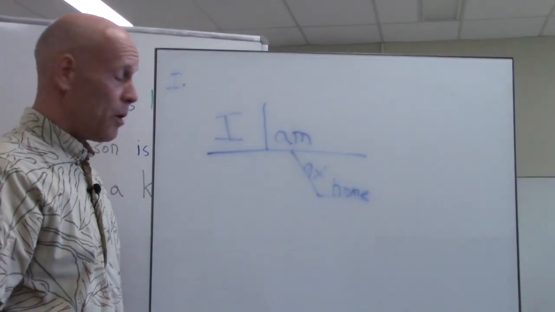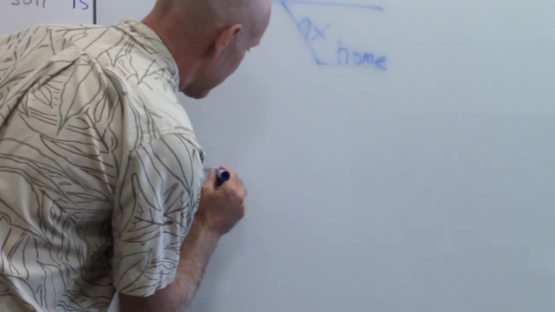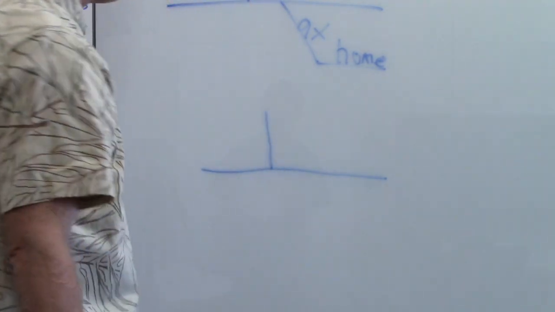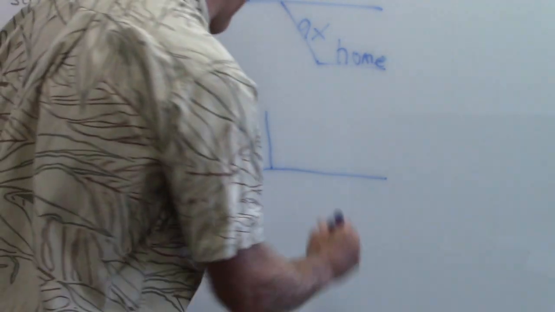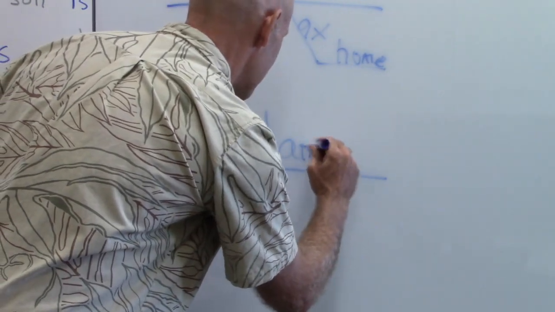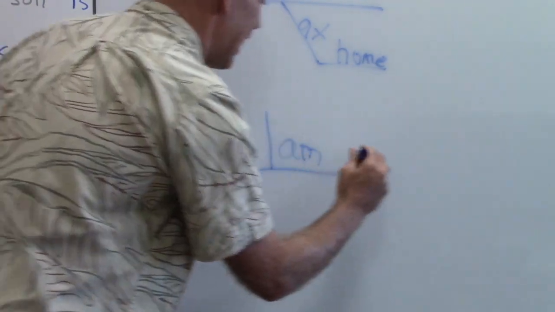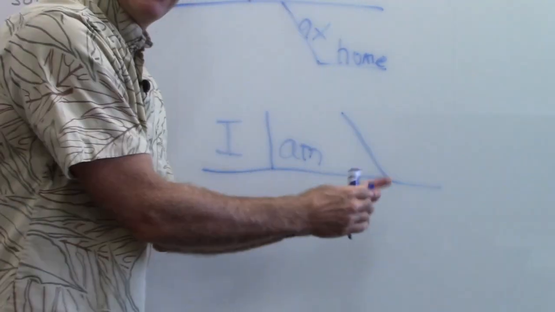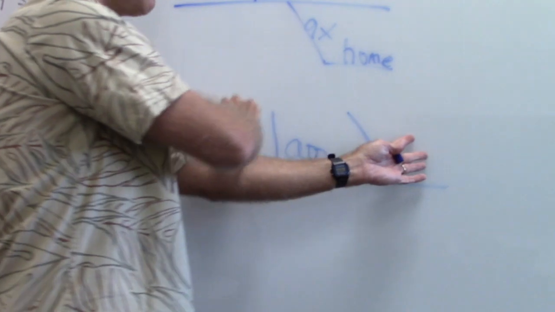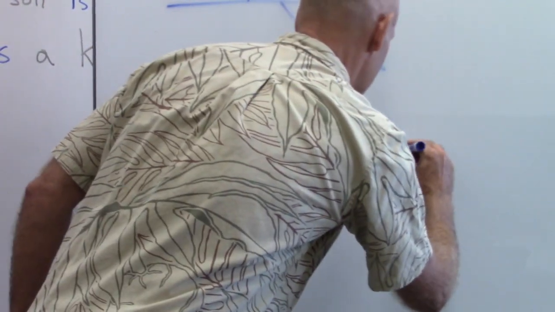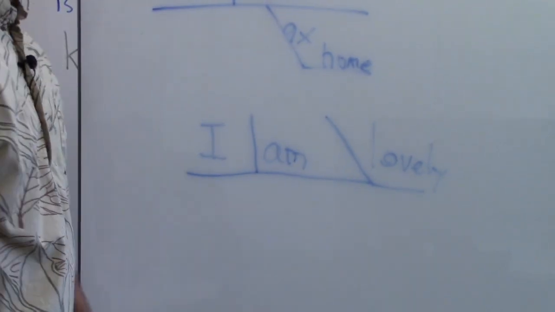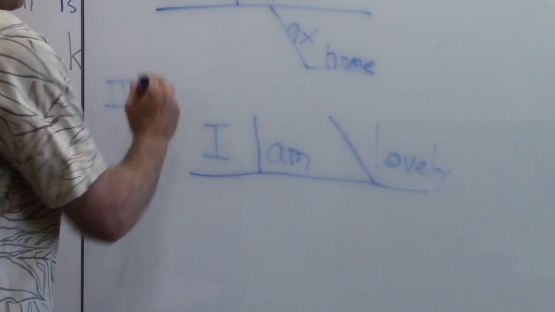Good enough? Pattern 2. Give me another pattern 2 sentence, Ken. I am lovely. Lovely, you sure are lovely. All right. There's our verb, I am, and then we're going to put a little slanty line here. This is indicating that whatever you put here is describing your subject. He's lovely. Beautiful. That's your pattern 2.